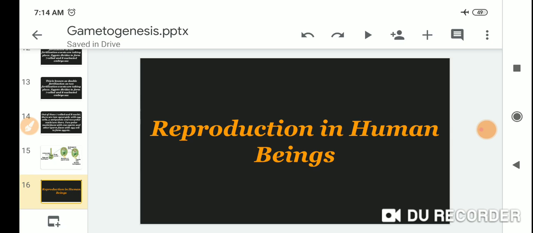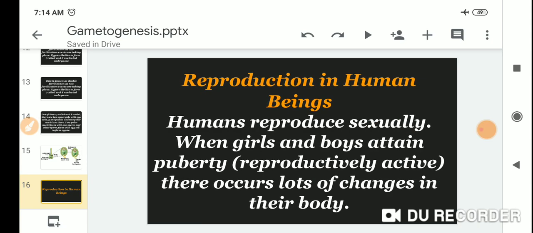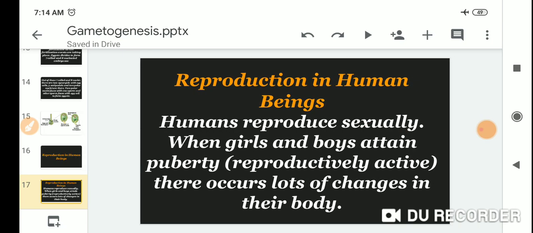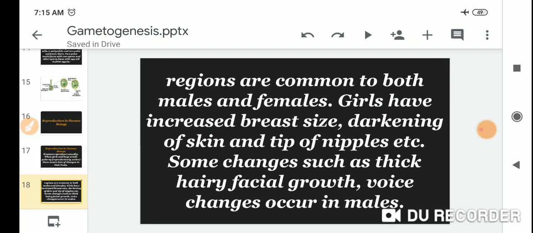Reproduction in human beings. Humans reproduce sexually when girls and boys attain puberty and become reproductively active. Many changes occur in their body at puberty.